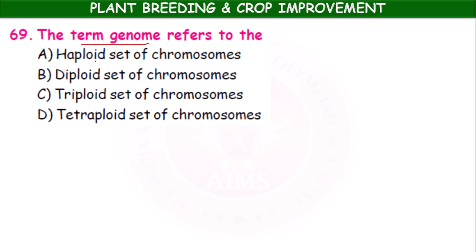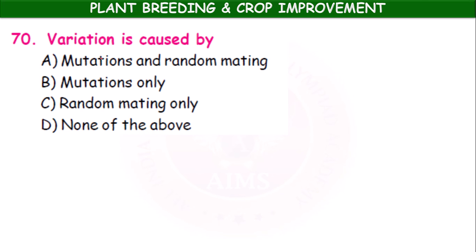The term genome refers to a haploid set of chromosomes. Variation is caused by mutations and random mating, mutations only, random mating only, none of the above. Here also, variation means the changes in the characteristics: mutations and random mating.